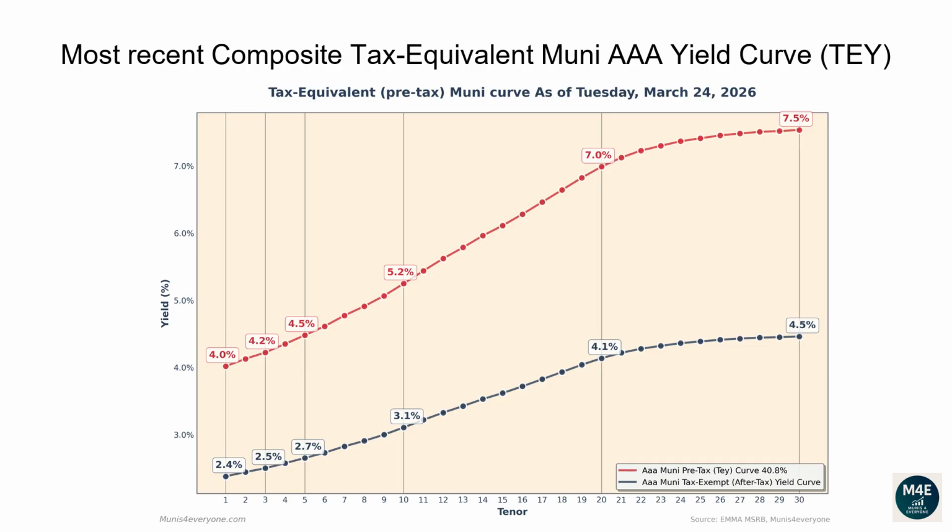The one-year tax-exempt yield is 2.38%, corresponding to a 4.02% tax-equivalent yield for investors in the top tax bracket. The two-year tax-equivalent yield is 4.13%. The 5-year tax-equivalent yield is 4.48%. The 10-year tax-equivalent yield is 5.25%. The 20-year tax-equivalent yield is 6.99%. The 30-year tax-equivalent yield is 7.54%.